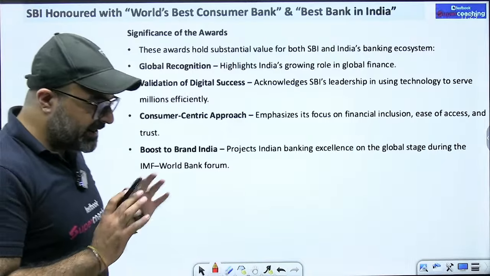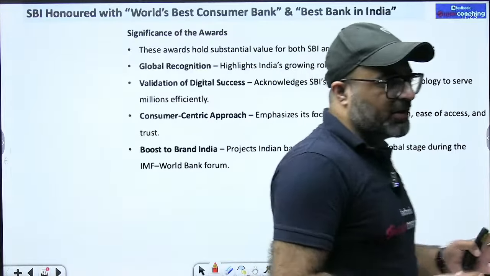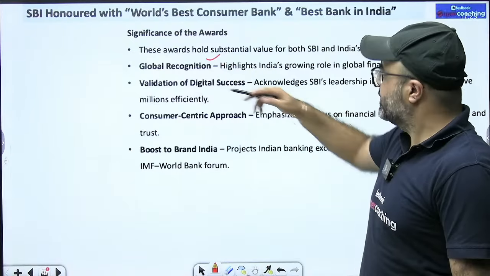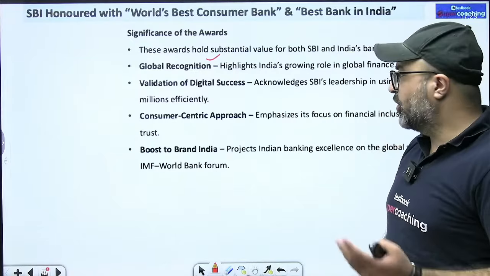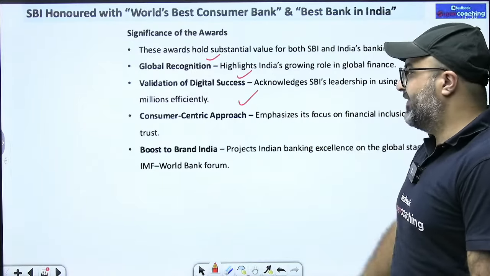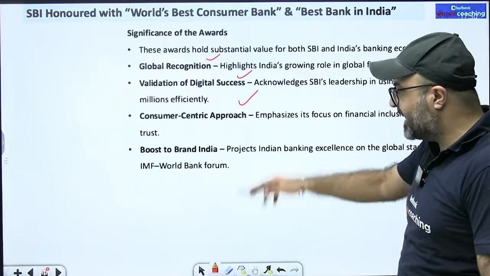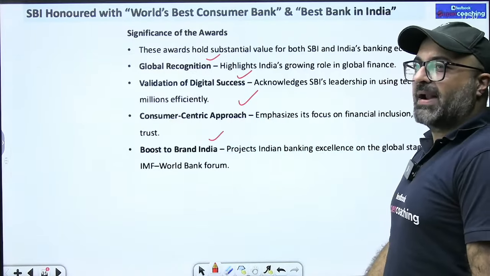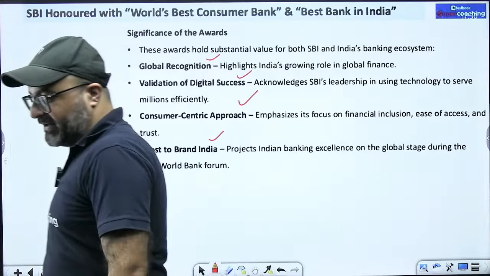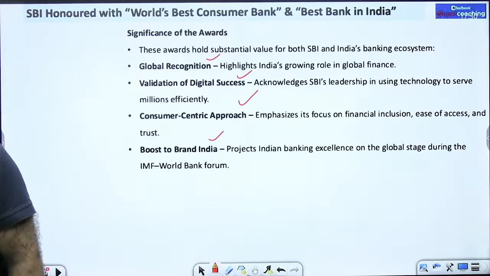Last, sir, इस अवार्ड से फायदा क्या होगा, what is the significance of this particular award? First one is SBI, जो कि globally known है. Now it has got global recognition, it has got validation of digital success, it has got validation for customer-centric approach, and it shows that India's brands are booming globally with the help of this particular award which has been given to SBI recently. समझ आ गई बात, क्लियर हो गया.